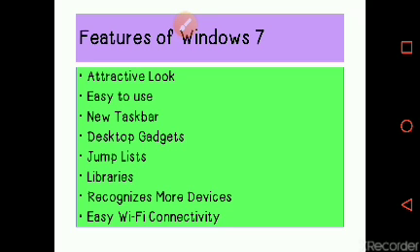The common features of Windows 7: the first is attractive look. Attractive look means with soothing colors, pleasant backgrounds, graphics, and beautiful themes, Windows 7 has quite an attractive look. One may find it inviting to work in. When you open the Windows 7 operating system and the screen appears on the desktop, it looks very attractive. Attraction is the very first thing when we start liking the work. So attractive look is a feature.